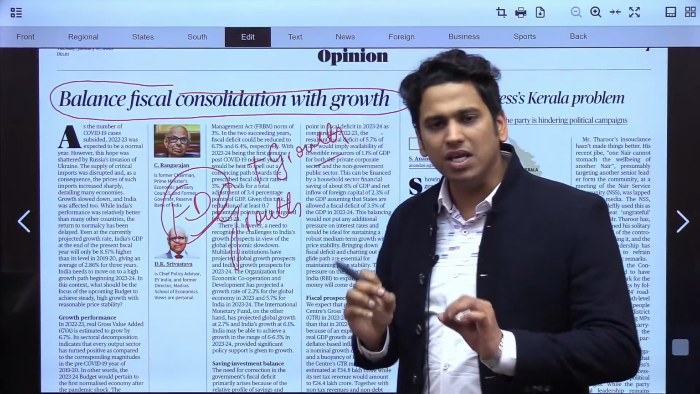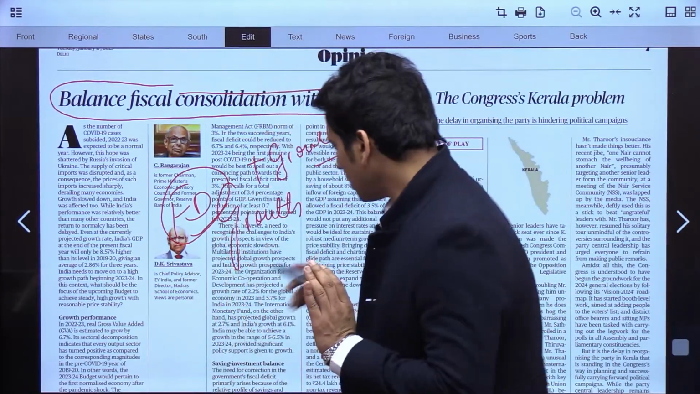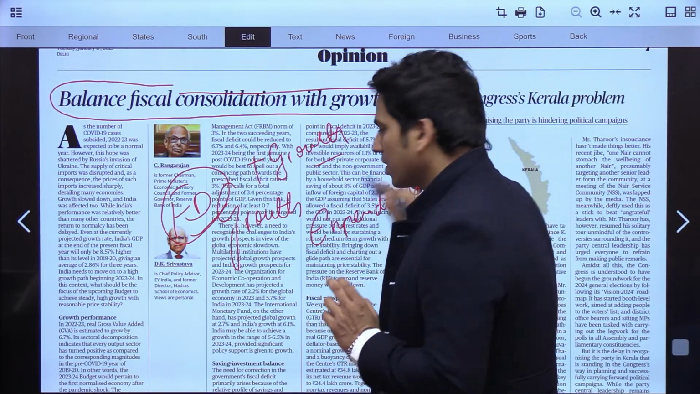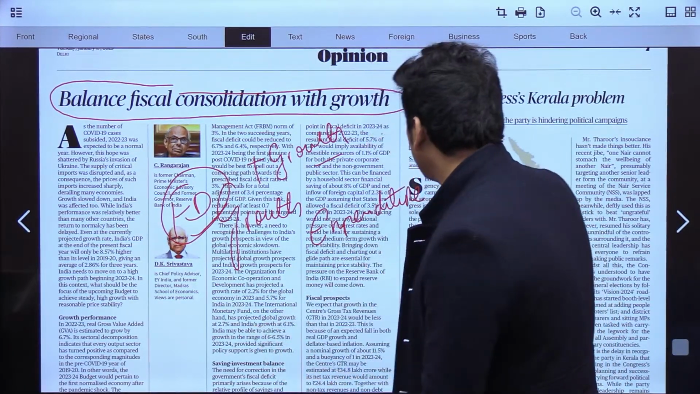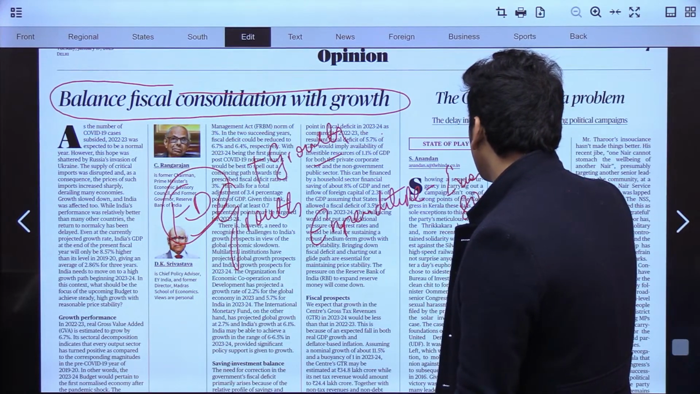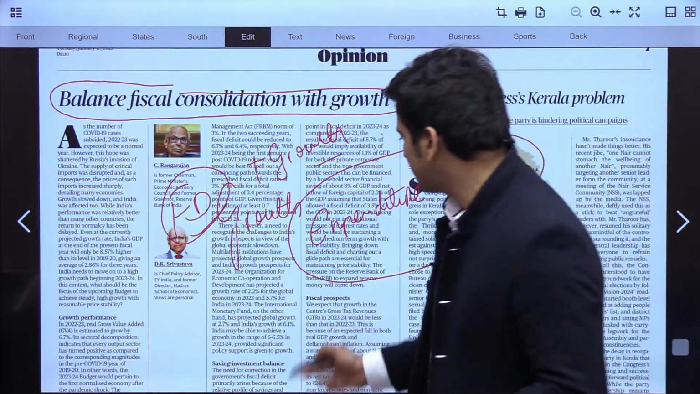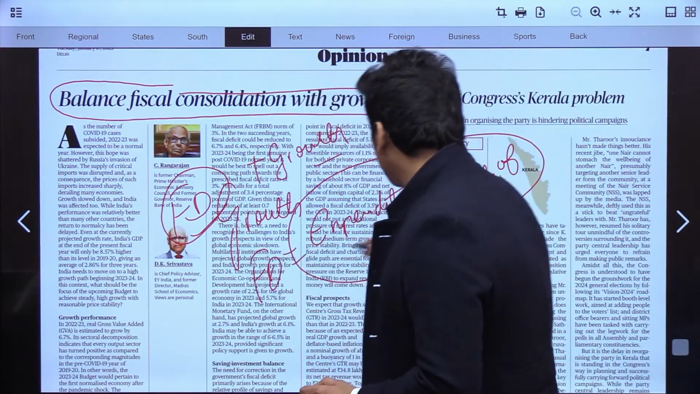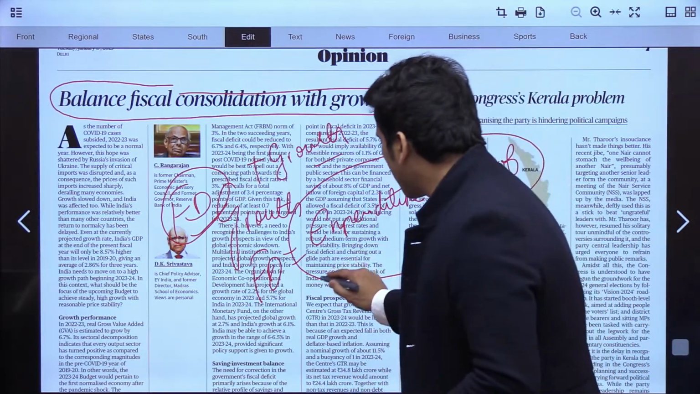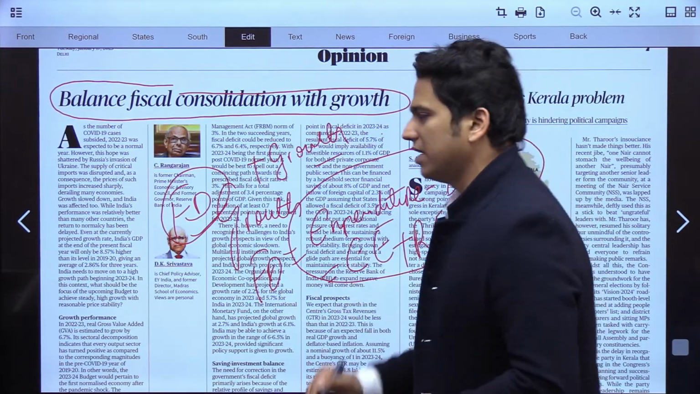Now, one thing you have to understand, when I talk about fiscal deficit, let's say I am talking about expenditure. What is deficit? Expenditure minus income of the government. This is fiscal deficit. I hope everyone agrees with me. What is the definition of fiscal deficit? It is the expenditure minus the income of the government. Let's say expenditure can be in the form of capital expenditure plus revenue expenditure.